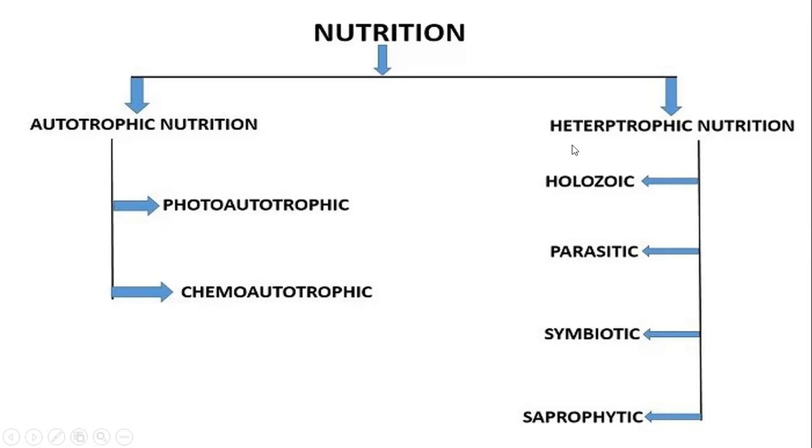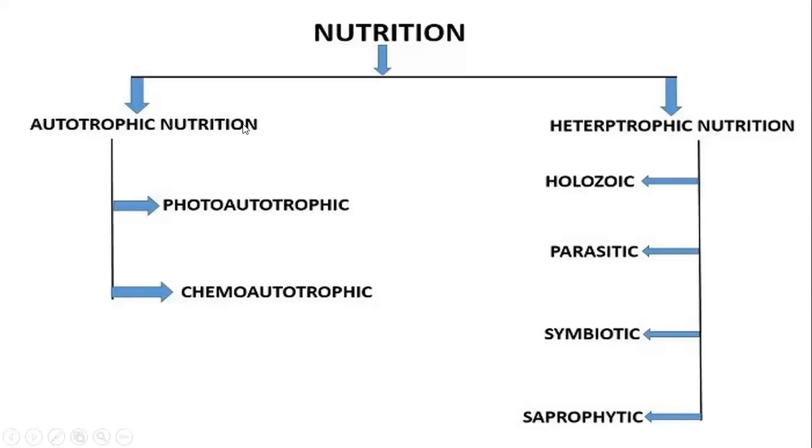But some living bodies cannot make their food, like animals and human beings. We can prepare food in our kitchen, but we cannot prepare our food inside our body. That type of organisms are called heterotrophs, and the type of nutrition is called heterotrophic nutrition. Hopefully you understand about autotrophic and heterotrophic nutrition.